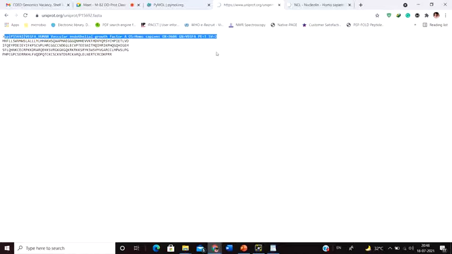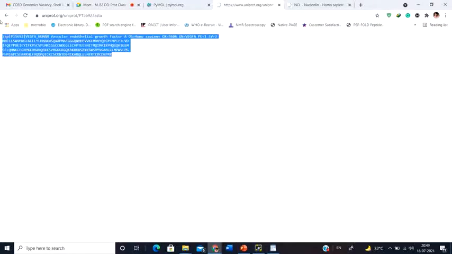You might write arbitrarily anything, and that is the thing that's going to identify the protein. It's like naming the protein just for your own sake. If you upload this FASTA format to any protein server or modeling server, it's going to show you how the structure is going to be found. To save this, simply copy this and paste it anywhere. So we are going to get the FASTA format.